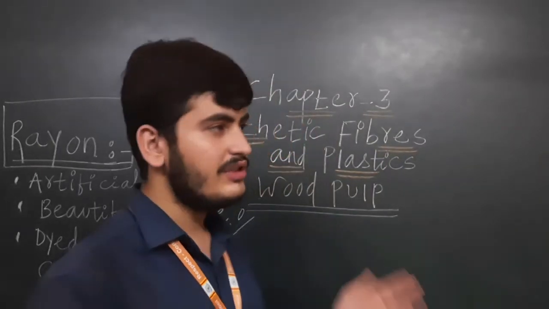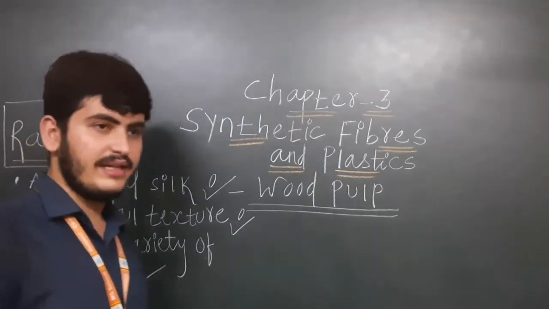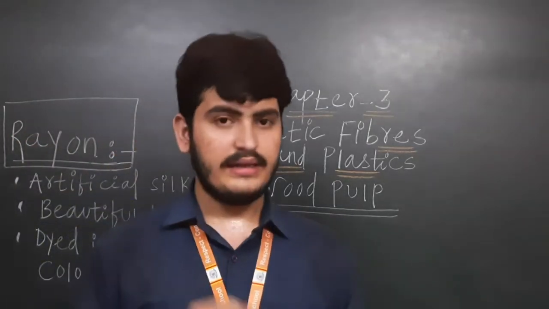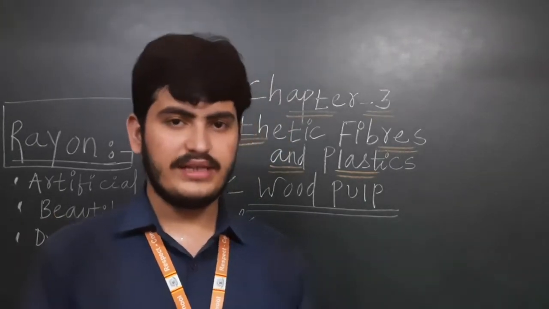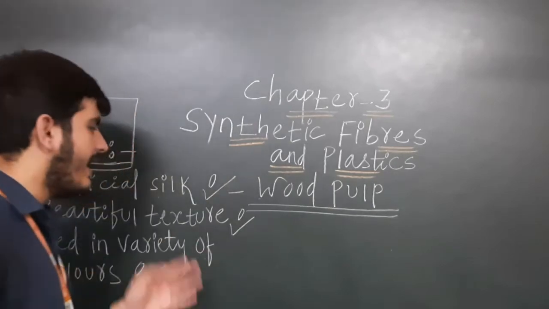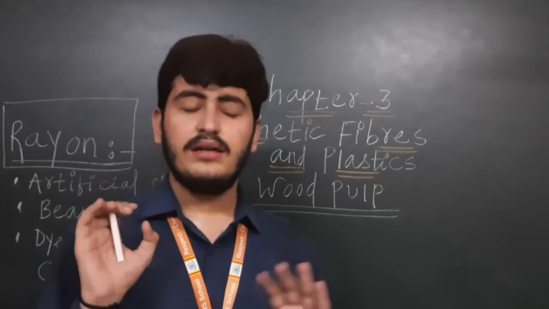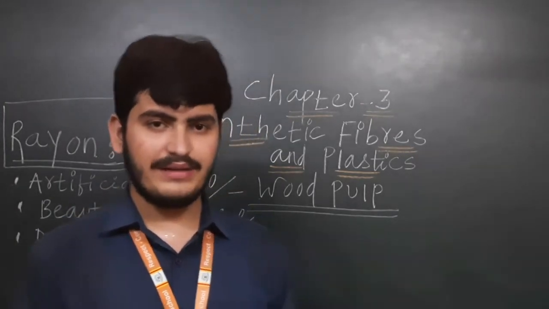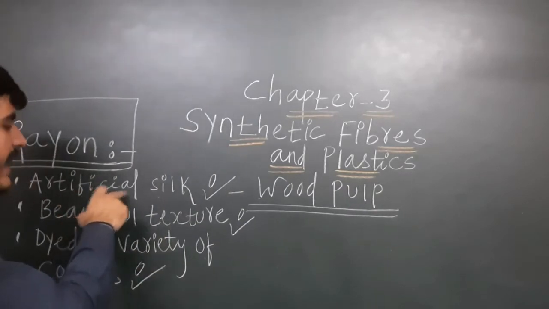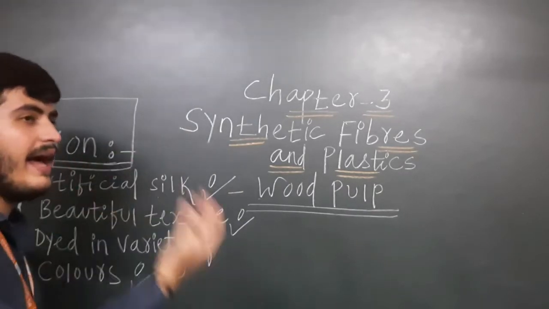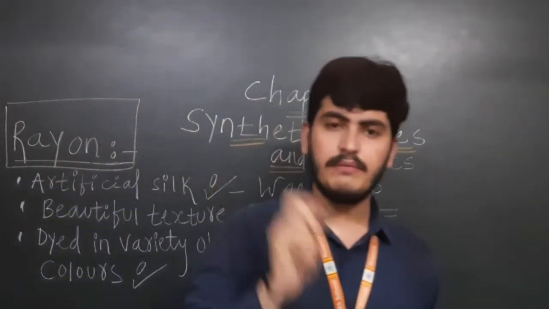So this was about rayon, the first synthetic fiber. We get silk from the silkworm, discovered in China, and it was very costly. Then at the end of the 19th century, scientists came to know how to prepare a material similar to silk, and they made artificial silk, that is rayon, and they made it with wood pulp. So yes, it is natural, but it is man-made.